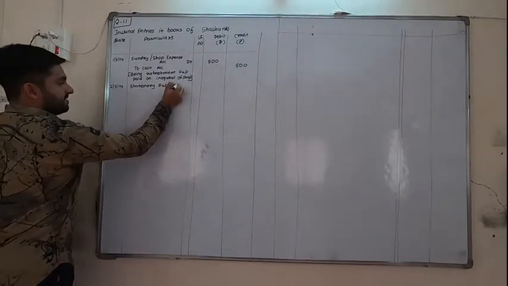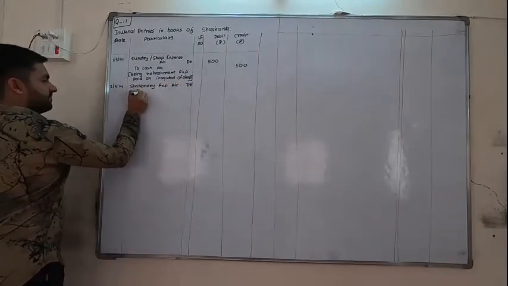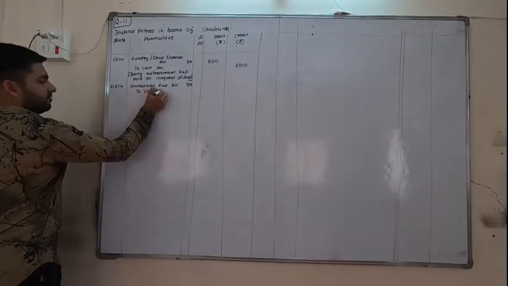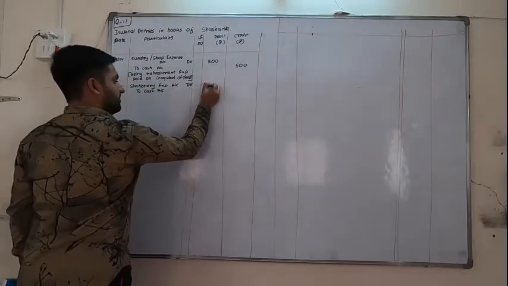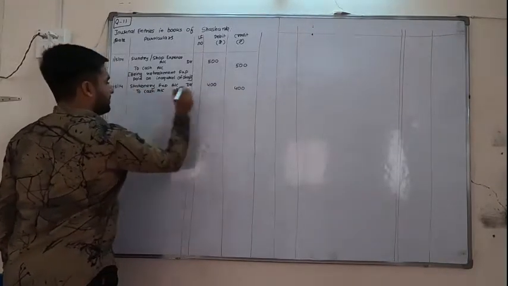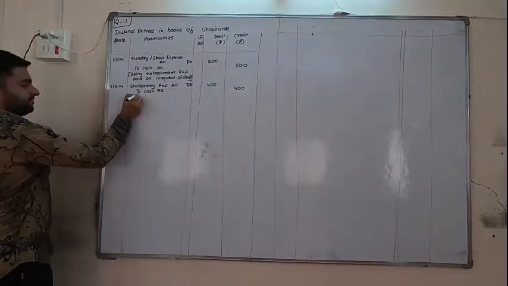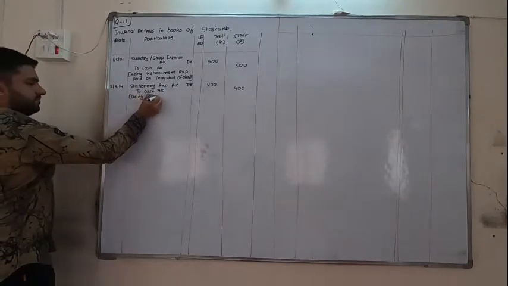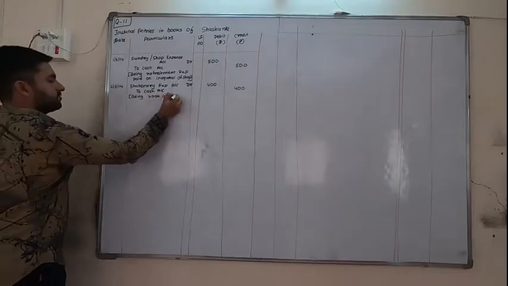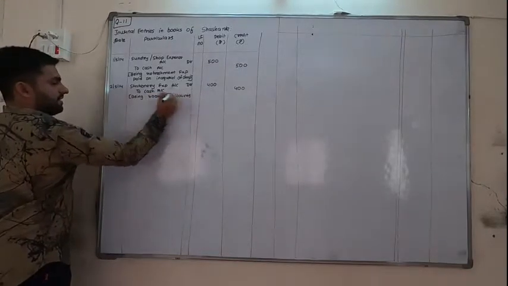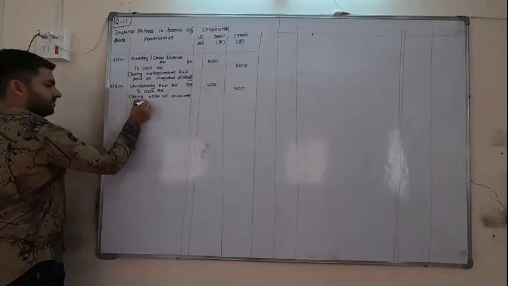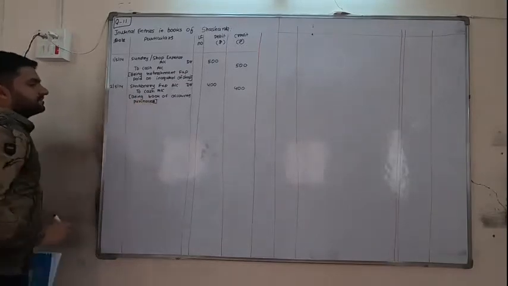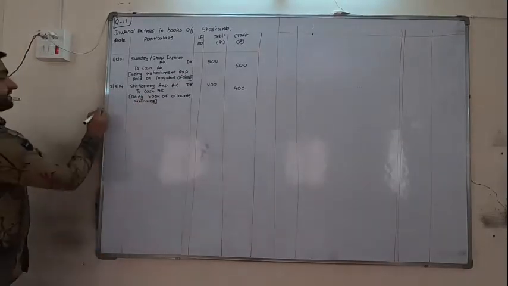Stationery expense account debit to cash account 400. Being books of account purchased.